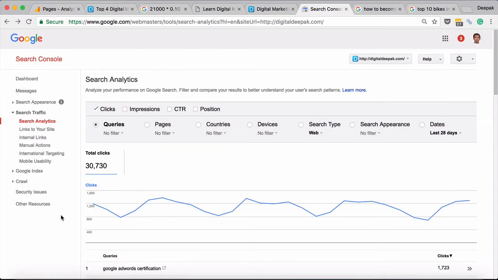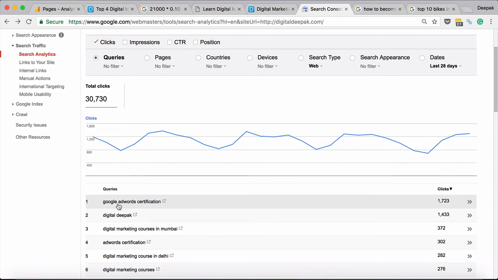One more fact that you have to remember while doing this entire search engine optimization is that 50% of the searches that people do on Google are keywords which have never been searched before. Only around 50% are standard keywords like the ones that you see here, such as Google AdWords certification. But the way people express themselves through words is so varied that if today Google received 1 lakh different keyword searches, 50% of those would be brand new.